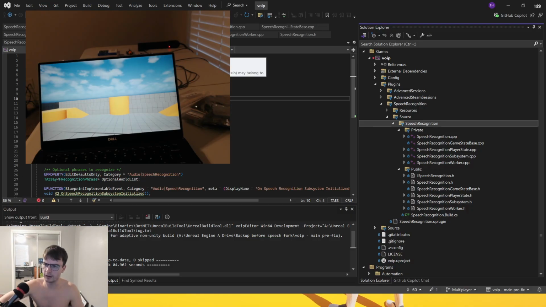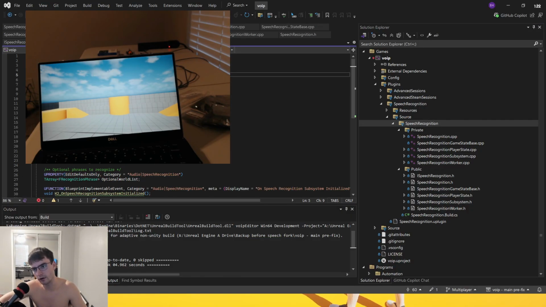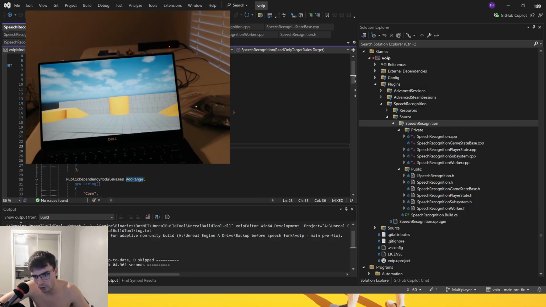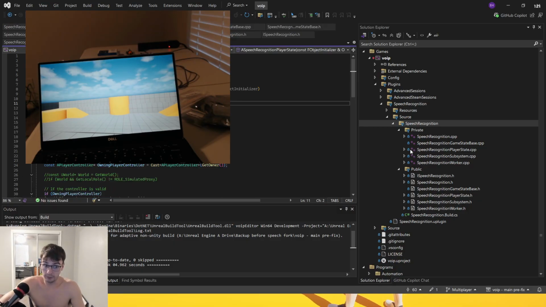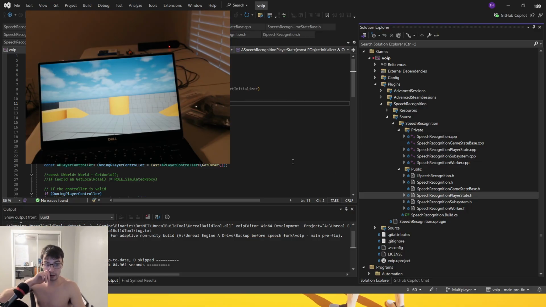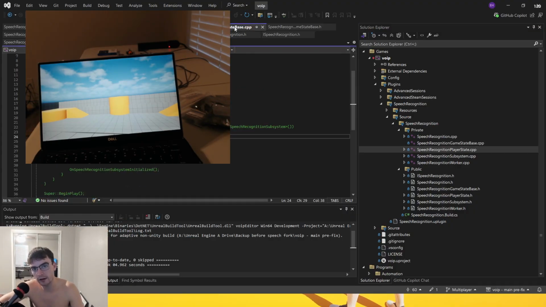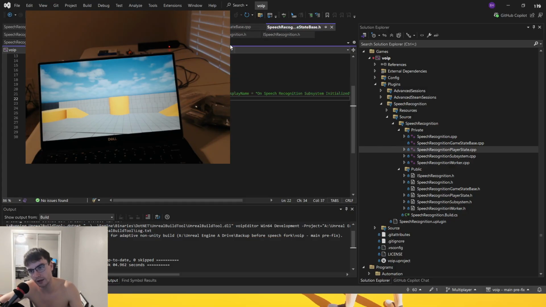So when I was including them in the player state, it was showing red underneath, unable to include speech recognition.h. The player state worked, core minimal was fine, this is all default stuff that Unreal put in, but these weren't working. I was trying to mess around with it and change where the paths were, and I put in these different locations. Nothing. I couldn't get it to work. That's another thing for another time. So I just moved the files in here. Player state, player state. Boom. Here are the definitions. Here are the declarations. Cool. Or at least some of the definitions, and then the implementation here. Technically the game state bases still exist, but they're fully commented out, so they're useless.